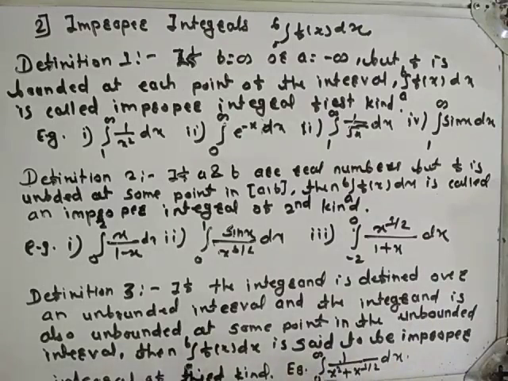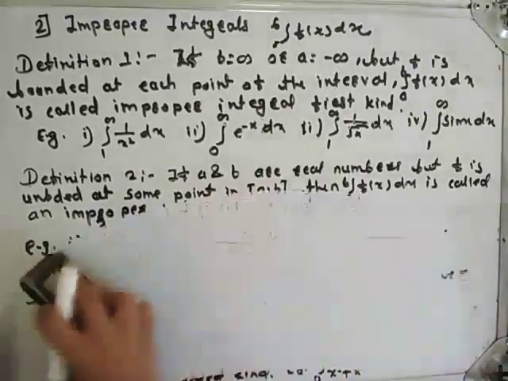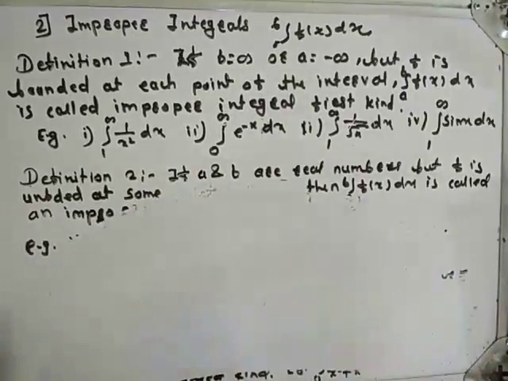So this is the improper integral of third kind. So we have seen the definitions of improper integral of first kind, second kind, and third kind. Now we will see convergence and divergence of improper integral of first kind.